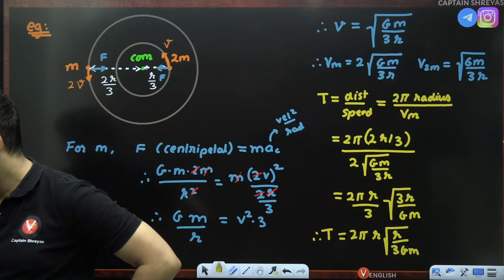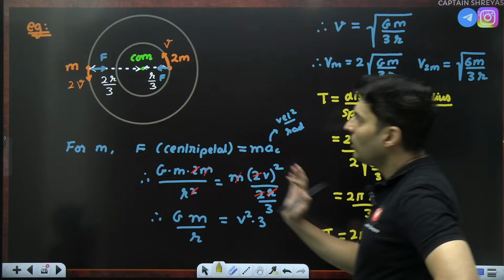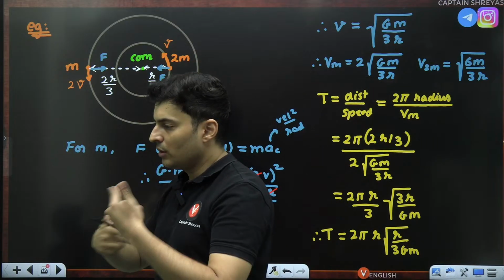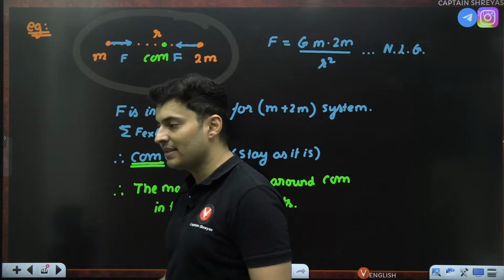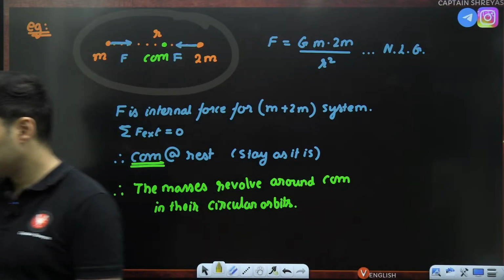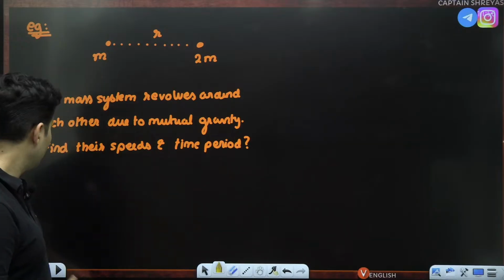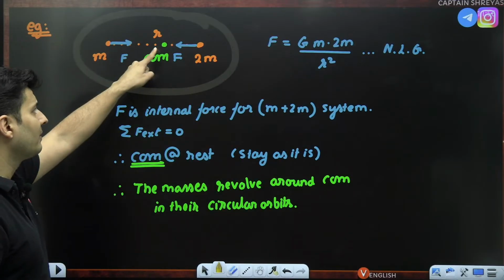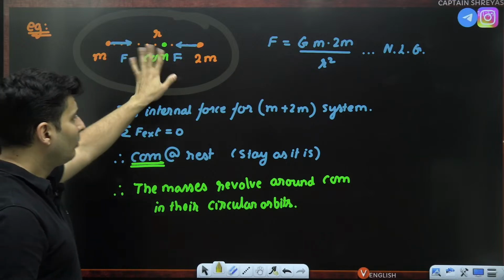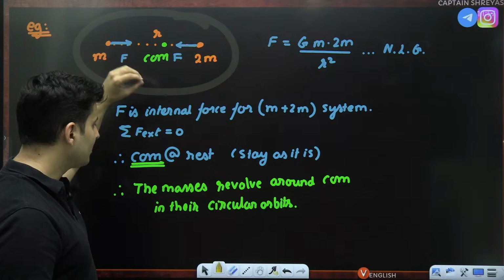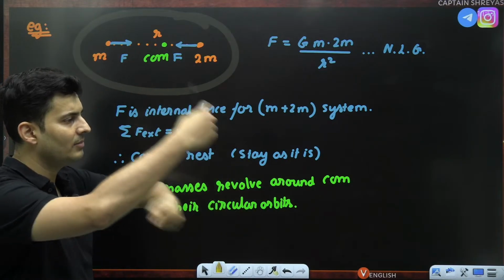Is this absolutely clear, my dear students, how we solve this question? So this is a good level question of dual mass system trying to revolve around each other, which involves the concepts of circular motion as well as center of mass. So what have we done in this particular question? We first identified that it is actually revolving around the center of mass. It is at rest. They both have different orbits, different radius, even different speeds, but same angular speed because it has to take the same time period.